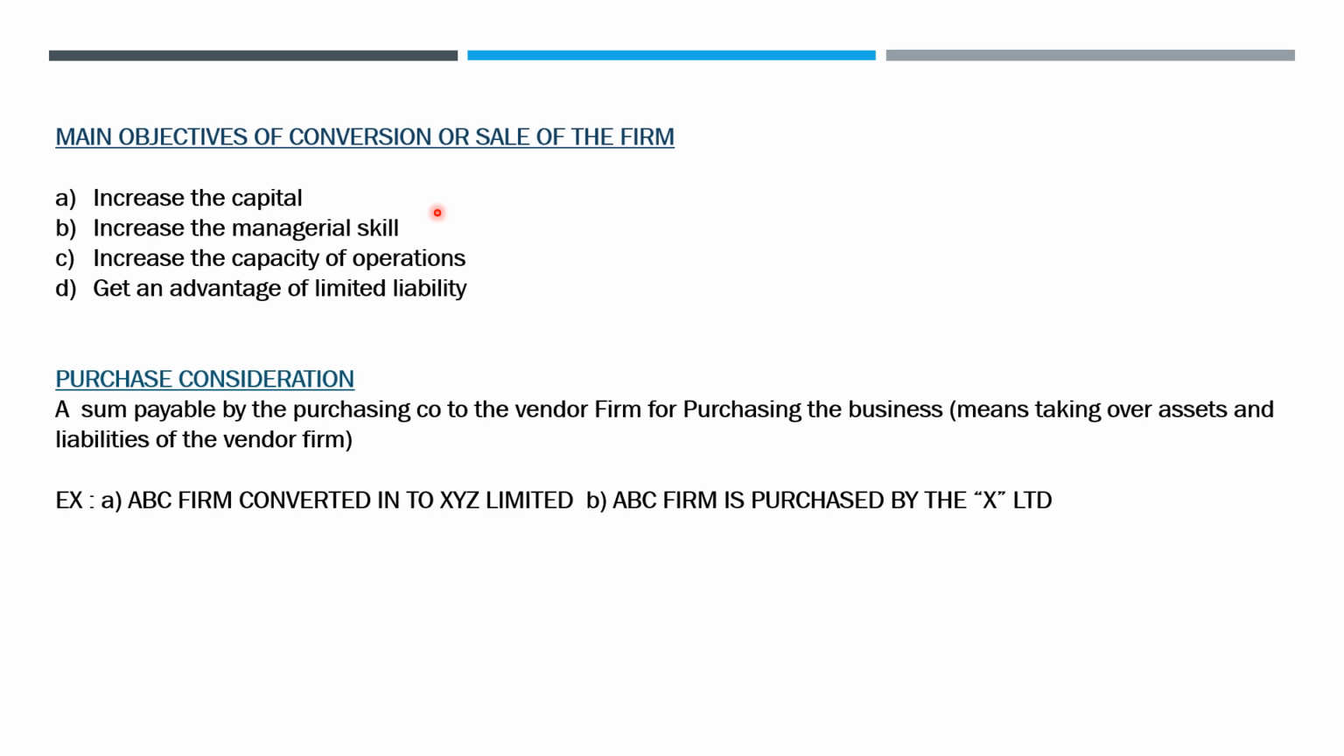A sum paid by the purchasing company to the vendor firm for purchasing the business is called a purchase consideration. Let's see here, ABC firm is purchased by X Limited. So here X Limited is a purchasing company which is going to pay a sum to the ABC firm. That amount is called a purchase consideration.